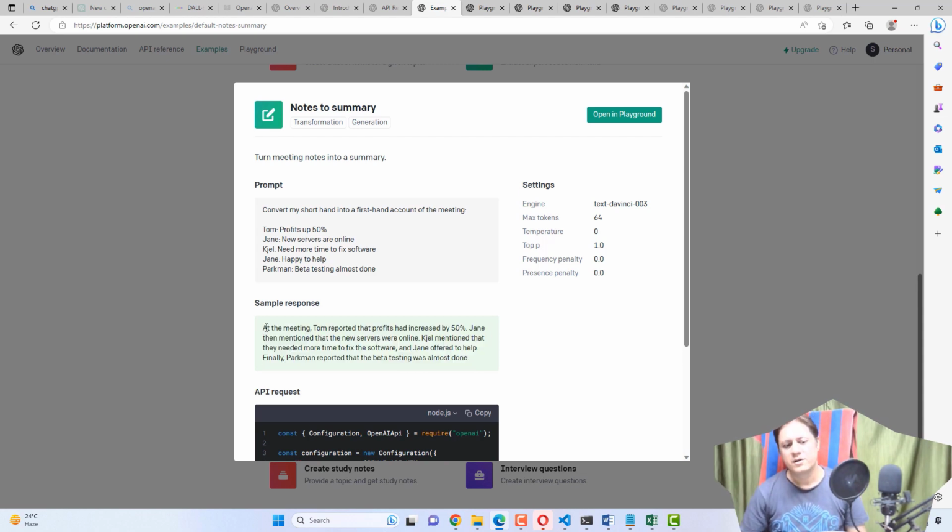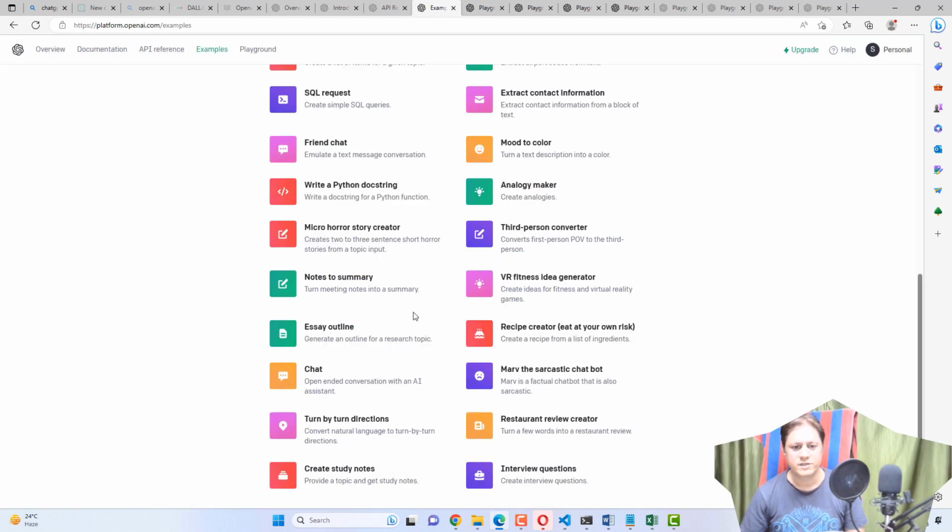It will provide clearly that Tom reported that profits had increased by 50%, whereas it was only mentioned that profits up 50%. Who is saying? Tom is saying. So like that, this will create a summary out of your shorthand notes, shortcut notes. Let's move on to the next option.